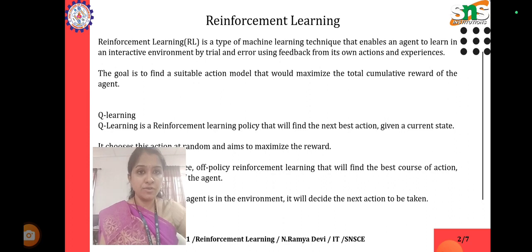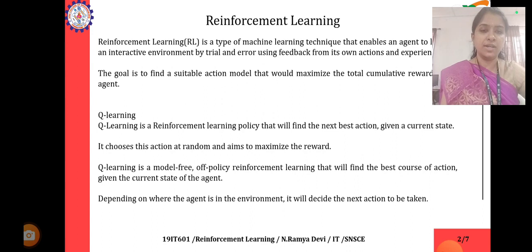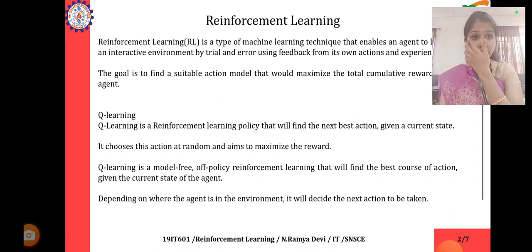In this type of machine learning algorithm, it enables an agent to learn in an interactive environment by trial and error, using feedback from its own actions and experiences. So the goal is to find a suitable action model that would maximize the total cumulative reward of the agent. The first technique is Q learning. Q learning is a reinforcement learning policy that will find the next best action given a current state. It chooses this action at random and aims to maximize the reward.